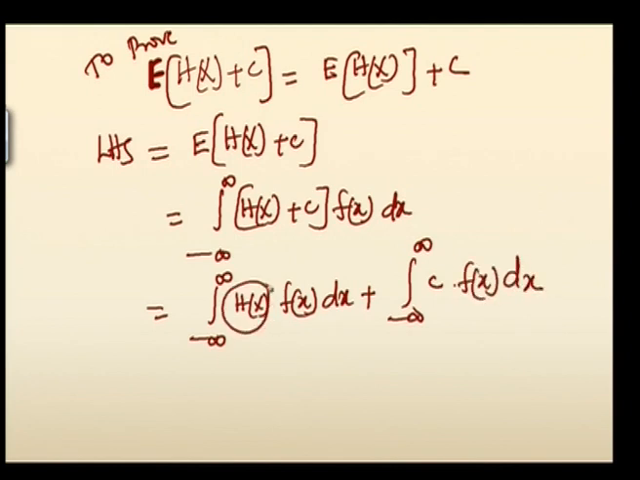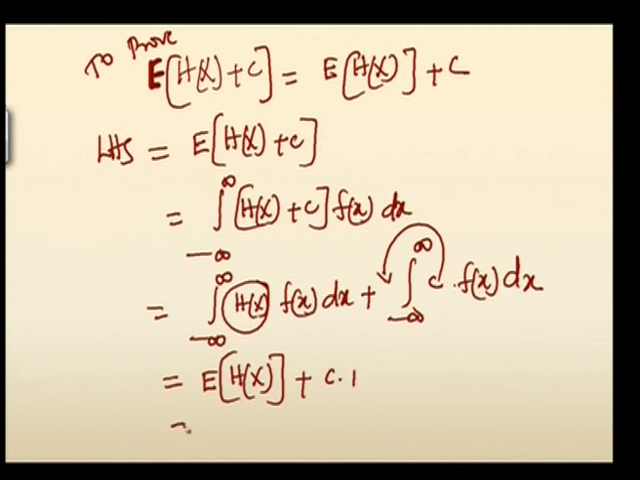So along with the f of x, h of x is there. So this stands for the definition of expectation of h of X, and when the c comes outside, c into the remaining integral, minus infinity to infinity f of x dx, which is equal to 1. Which is your right hand side, hence proved.